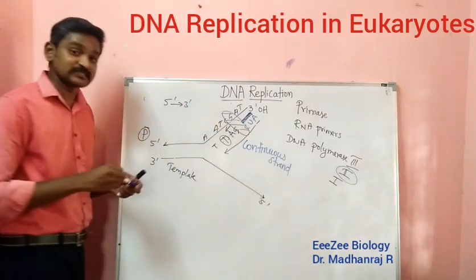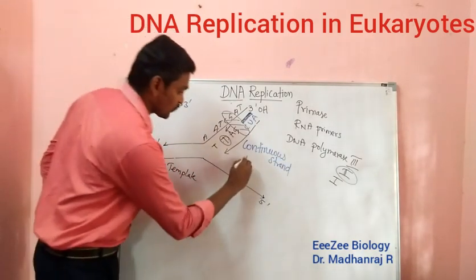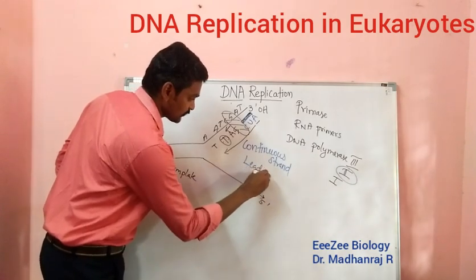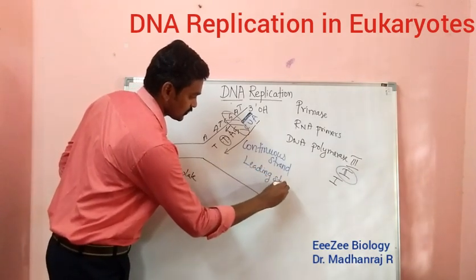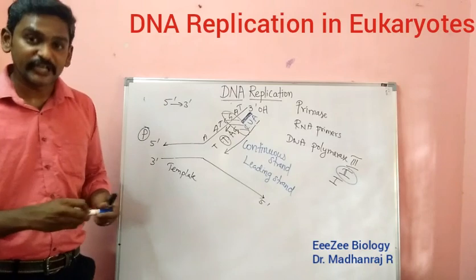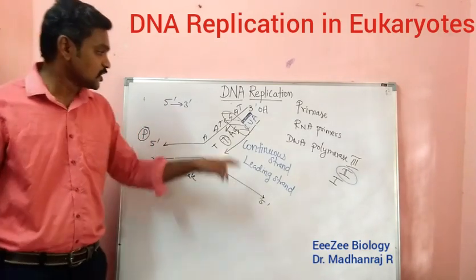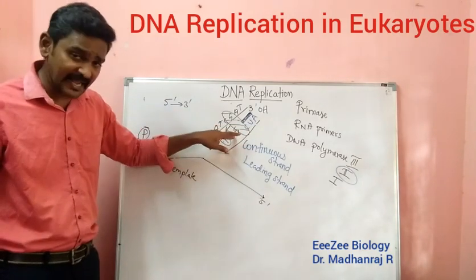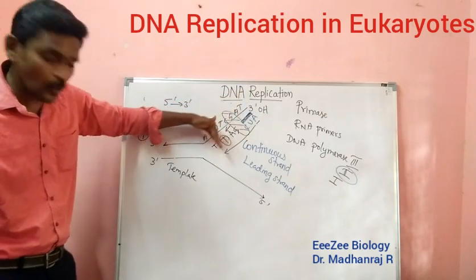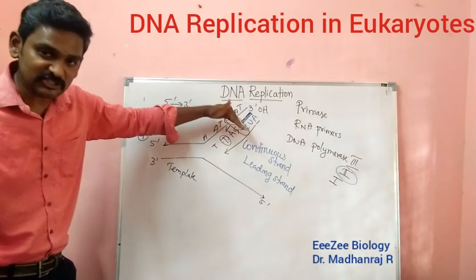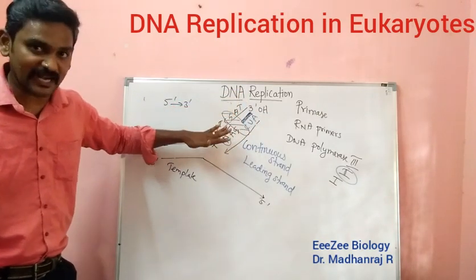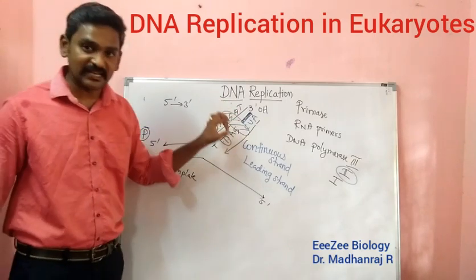So this is called the continuous strand, or the leading strand. What does continuous mean? Without any gap, it will be going continuously in this direction. That is called the continuous strand or leading strand. Okay, up to this you got an idea, right?